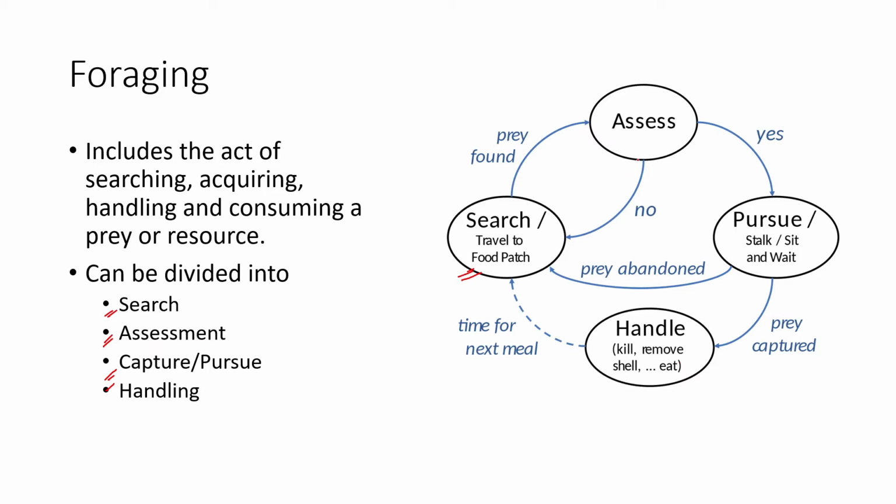Let's say while the assessment happens, the prey is not found to be that beneficial. Then we need to leave that prey and go find another prey. And while we are trying to pursue a particular prey, if the prey runs away from the predator, then we need to find another prey. So that sort of flow chart of these interactions is there. If you get an idea, then foraging is kind of a collective process.